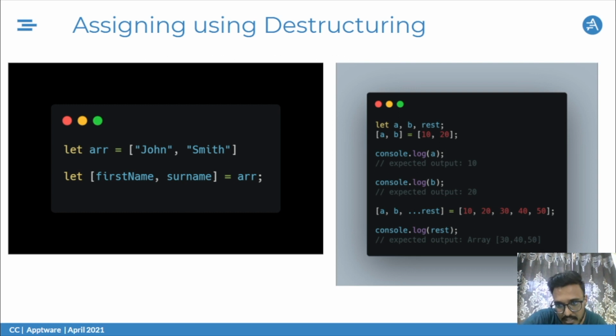On the right side, you can see the same example, but using the spread operator, that is the triple dot syntax with the rest. With the longer array, A is assigned 10, B is assigned 20, and the rest gets assigned the array of 30, 40, and 50. This helps us write much cleaner code. In a single line, we can complete all the assigning of the variables.